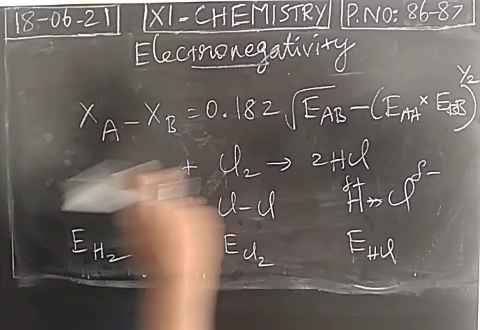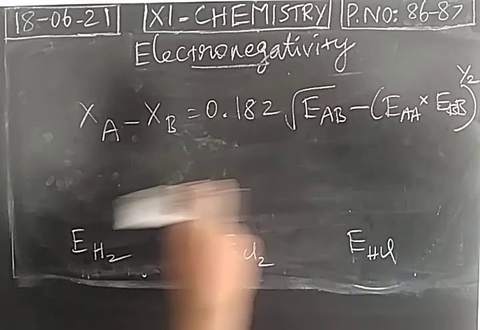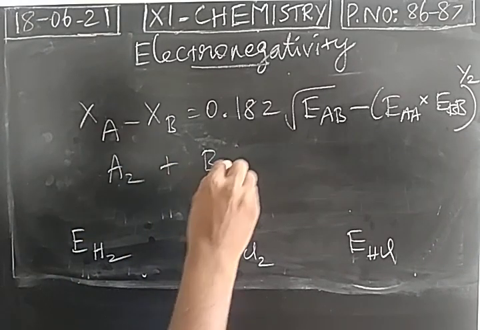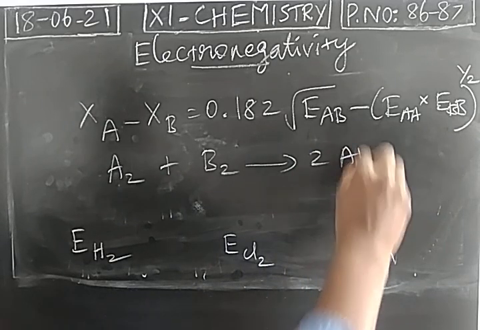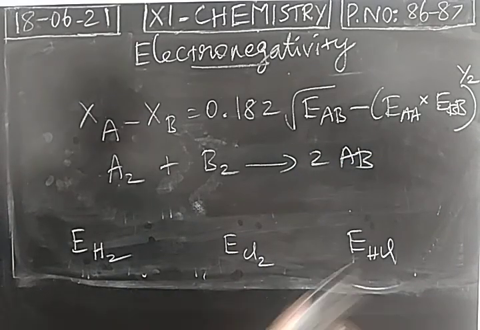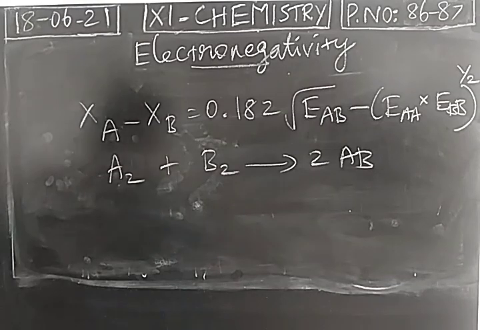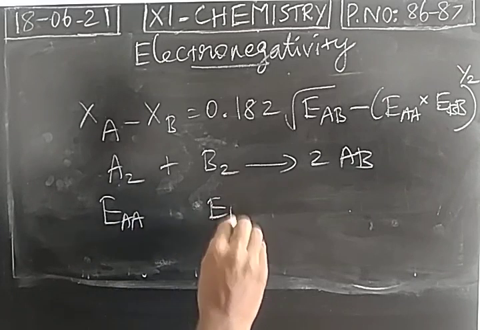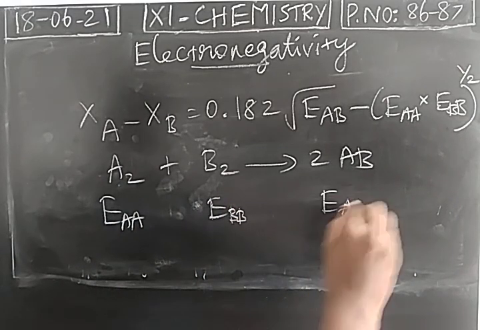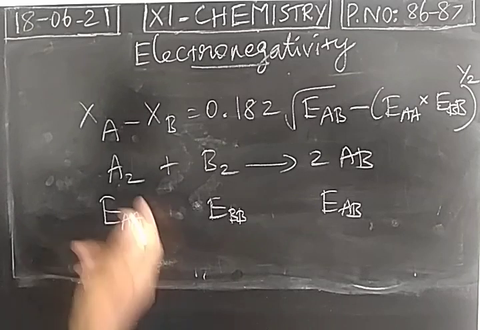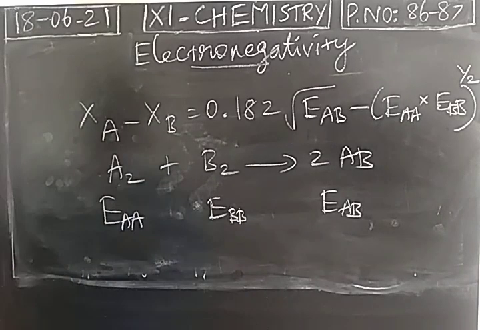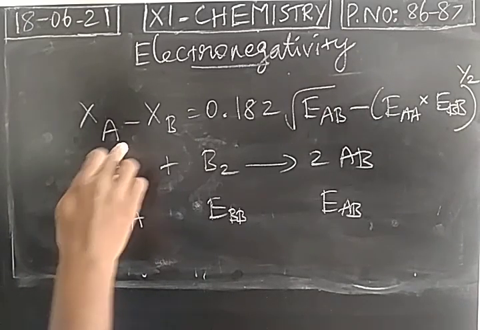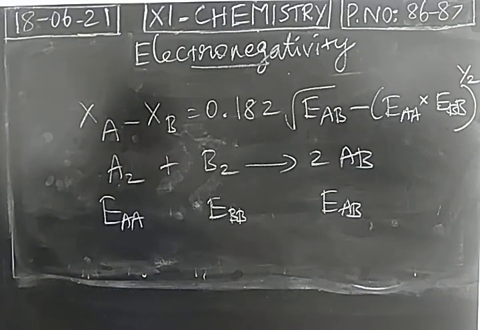So instead of this hydrogen chloride formation, you can take a general equation also. We have a covalent molecule A2 combining with the covalent molecule B2, forming two molecules of polar covalent molecule AB. So how can you represent bond dissociation energy? EAA, EBB and EAB. So with the help of bond dissociation energy, we find electronegativity of atom A and electronegativity of atom B.